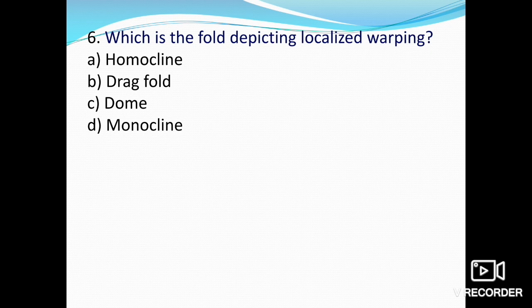The sixth one is asking which is the fold depicting localized warping. We will discuss some miscellaneous types of folds apart from the traditional folds, so this question is related to miscellaneous type folds. Which is the fold depicting localized warping? Homocline, drag fold, dome, or monocline?